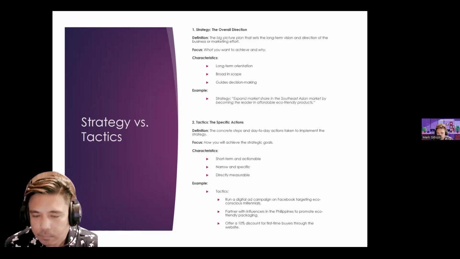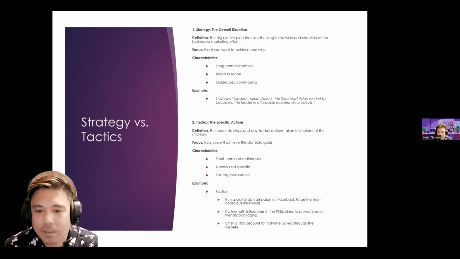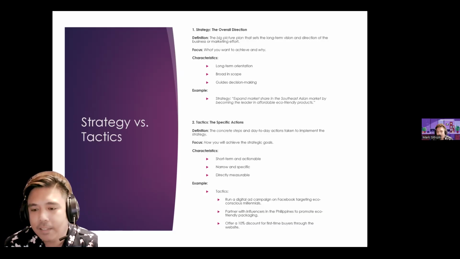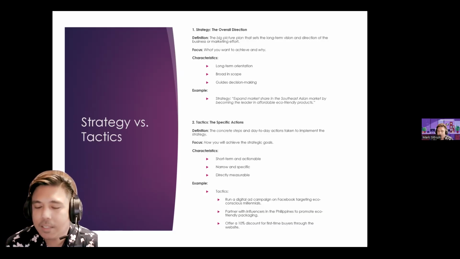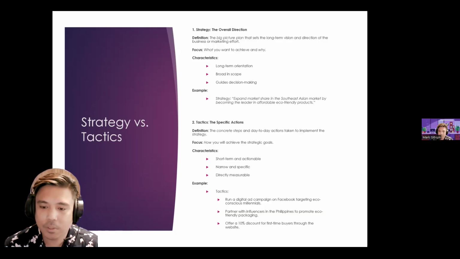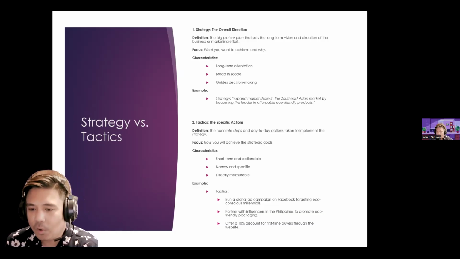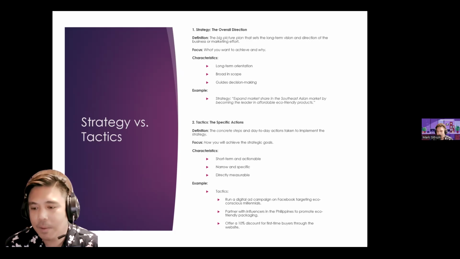Okay? So characteristics of tactics: it's short term and actionable, narrow and specific, and directly measurable. Some examples would be run a digital ad campaign on Facebook targeting eco-conscious millennials, partner with influencers in the Philippines to promote eco-friendly packaging, offer a 10% discount for first-time buyers through the website.